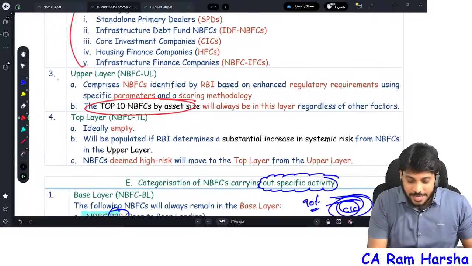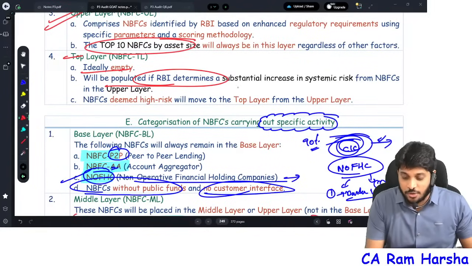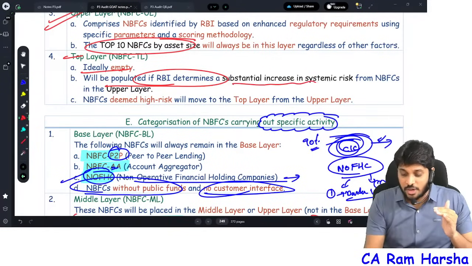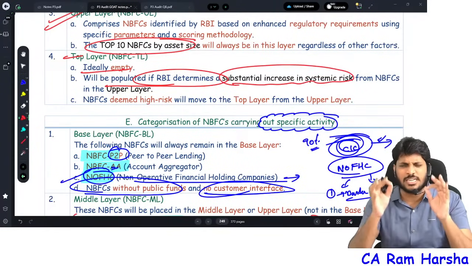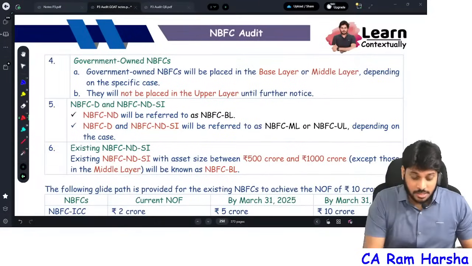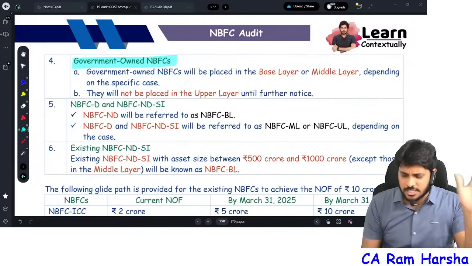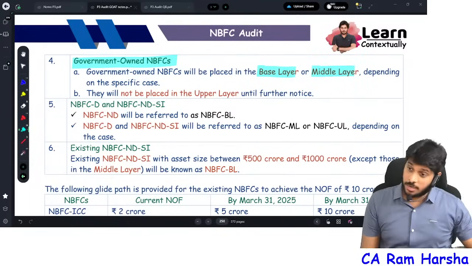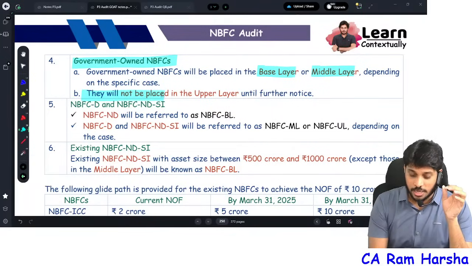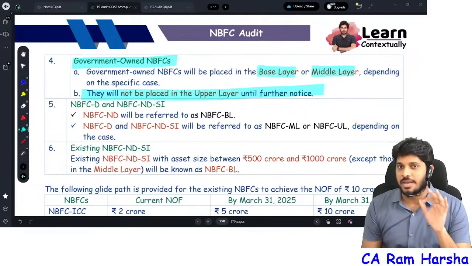Top 10 NBFCs by asset size come under upper layer. Top layer is basically empty. RBI will bring any NBFC in upper layer to top layer if at all there is a significant, substantial increase in systemic risk. That's it. Classification of NBFC is over. Further, most important, government owned NBFCs always come in either base layer or middle layer. Sir, government owned NBFCs, asset size is so big. Still, they will never be placed in upper layer. They always come under base layer or middle layer.